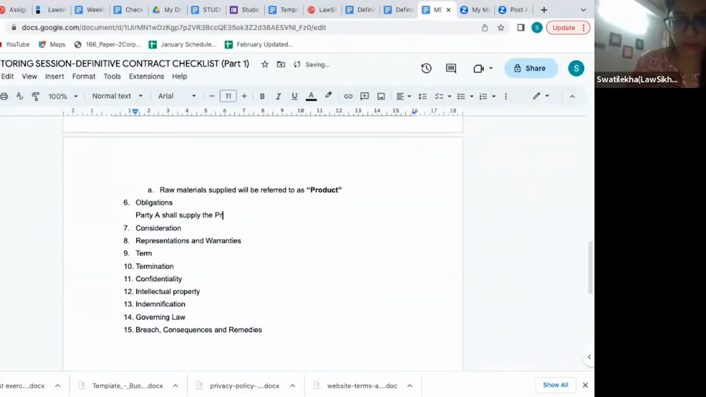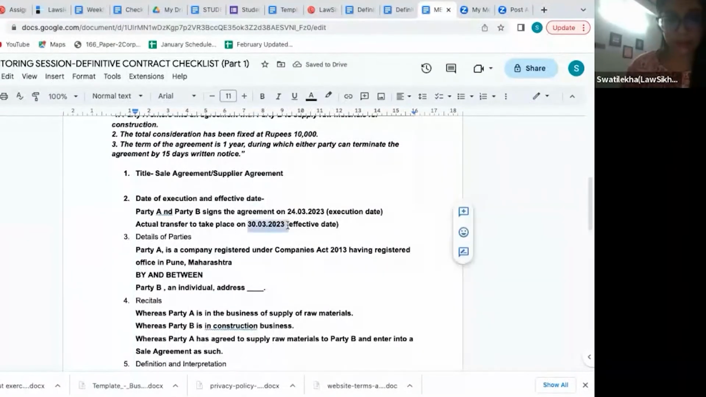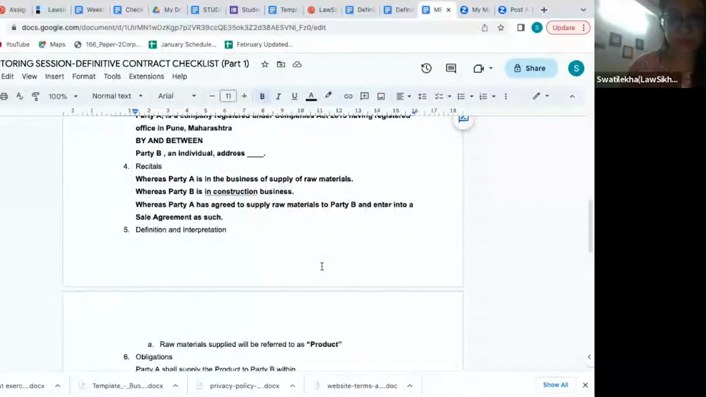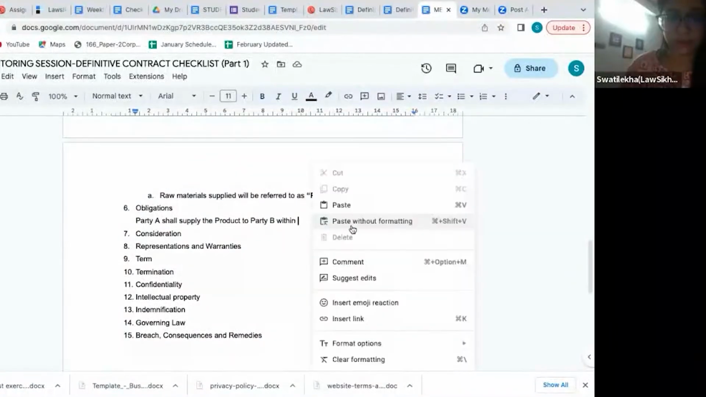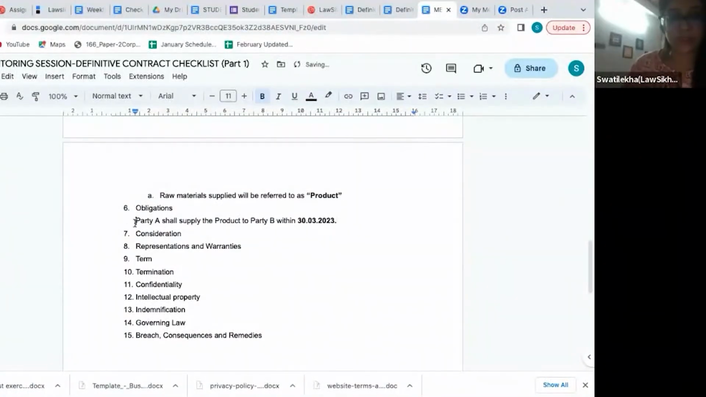Supply the product. Now see, like I defined the product, capital letter product here I'm going to use. Okay? Party A shall supply the product to party B within, suppose, the date fixed. What was the date that we fixed here? Effective date 30/3/2023. This will be one of the obligations. The one obligation that you can take as an example in a sale or supply agreement is, obviously, to provide the product in time. That will be one of the obligations.